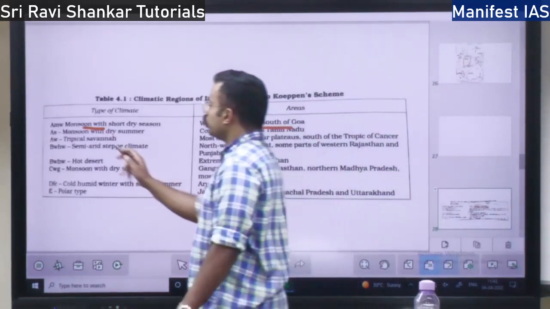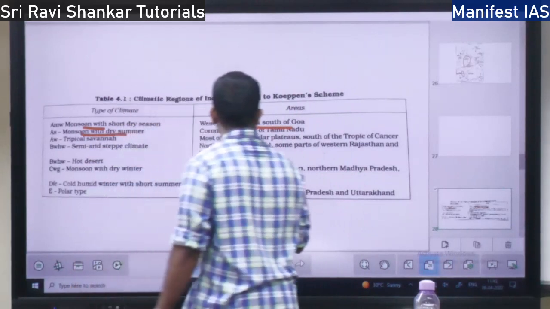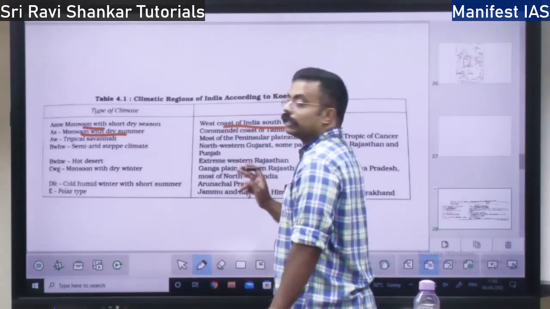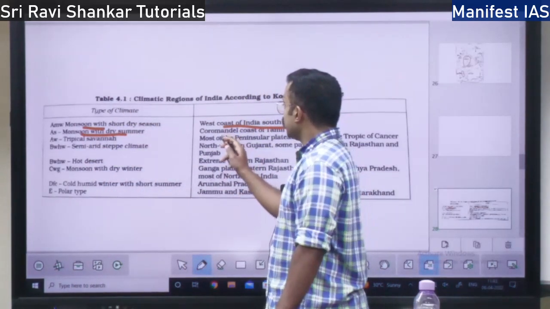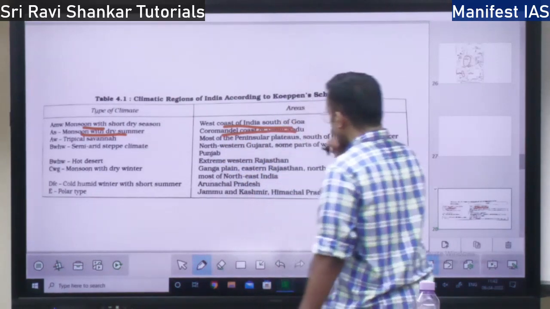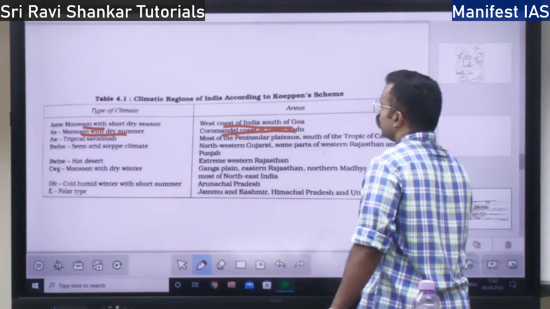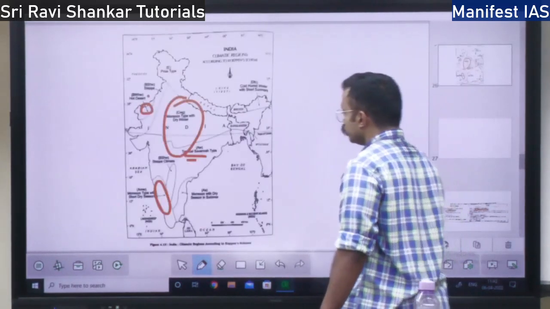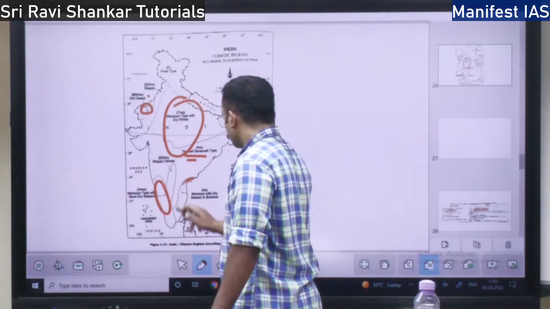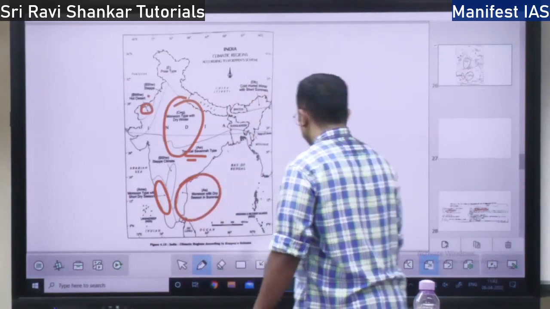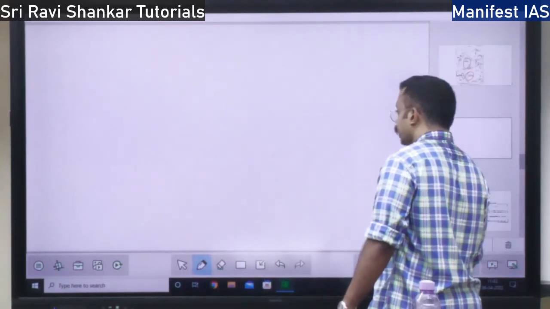Next, monsoon with dry summer. Where do you find monsoon with dry summer? There will be dryness. You will find it in the Tamil Nadu coast or the Coromandel coast of Tamil Nadu. So this is monsoon with dry season in summer. That is the second type of climatic region.